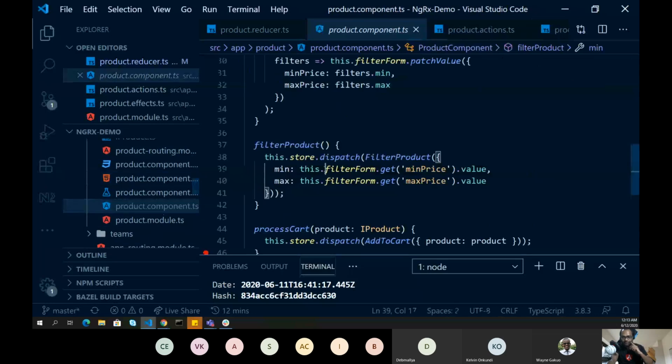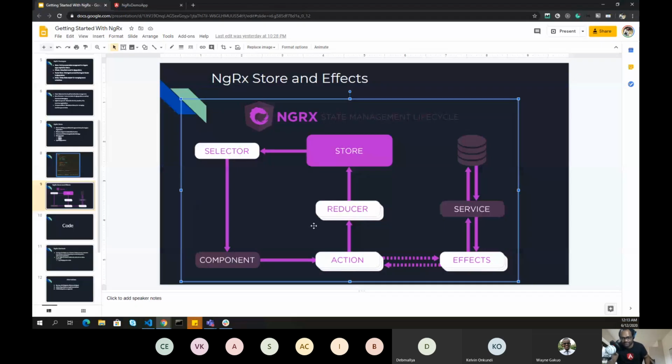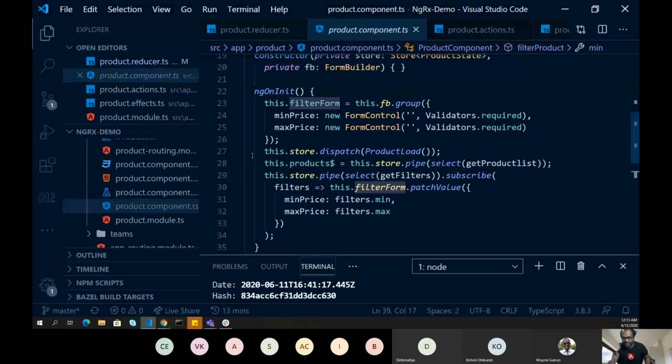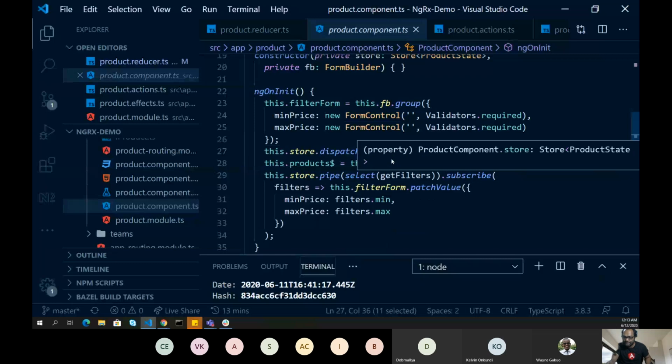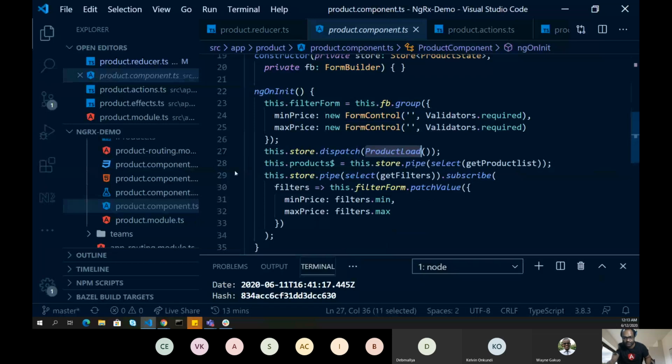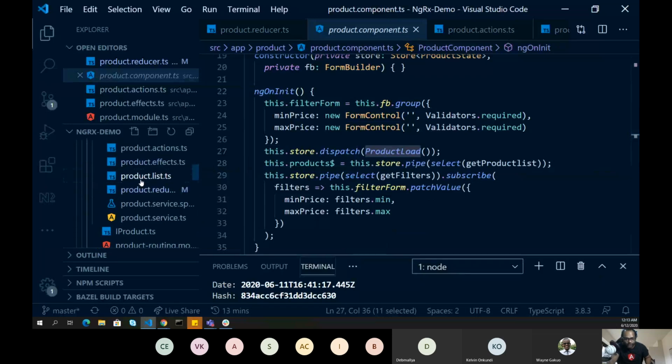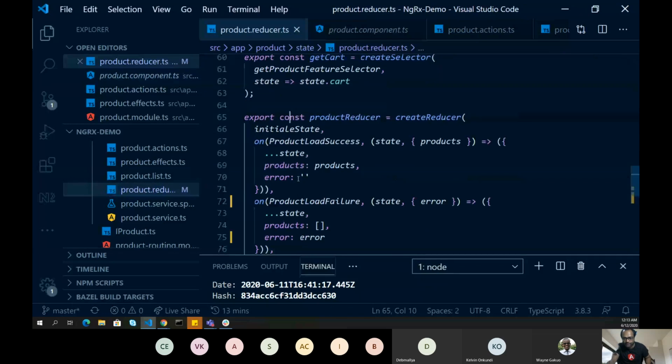Product component.ts, and then it dispatches an action. So here is the action. It dispatches an action called product load. Now this product load action is actually to get some data from the backend. If you see, I have not written anything here in the reducer to handle this action.